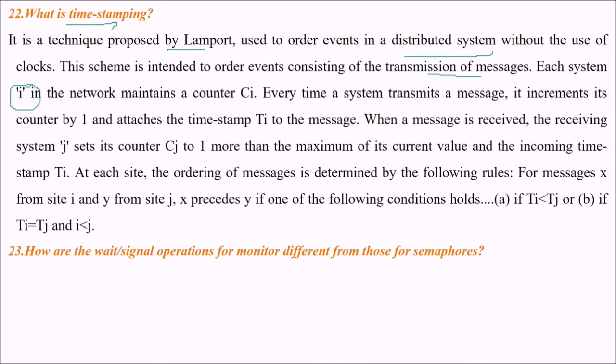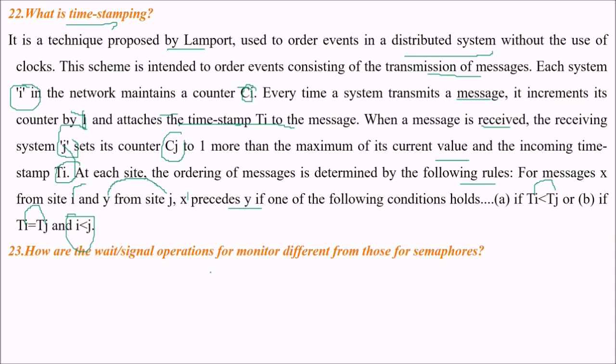Each system i in the network maintains a counter Ci. Every time a system transmits a message, it increments its counter by 1 and attaches a timestamp Ti to the message. When the message is received, the receiving system j sets its counter Cj to 1 more than the maximum of its current value and the incoming timestamp Ti. At each site, the ordering of messages is determined by the following rule. For message X from site i and Y from site j, X will precede Y if one of the following conditions holds: Ti is less than Tj, or Ti is equal to Tj but i is less than j. This is timestamping.